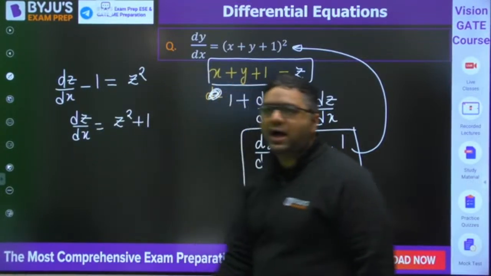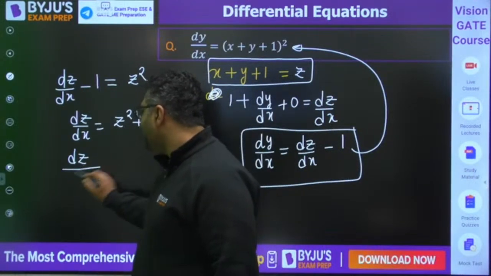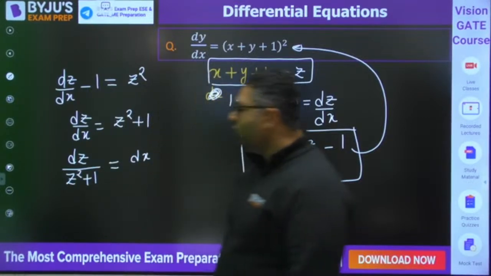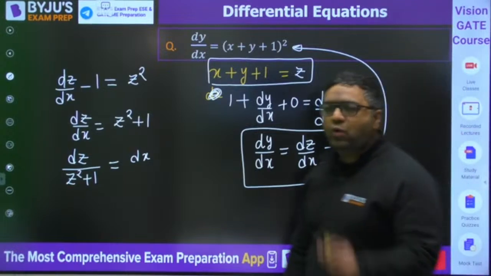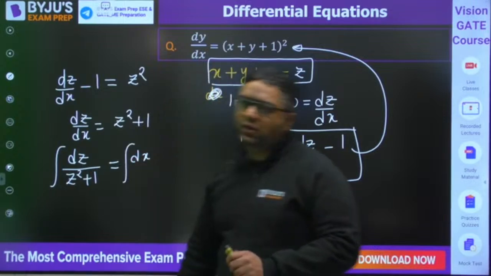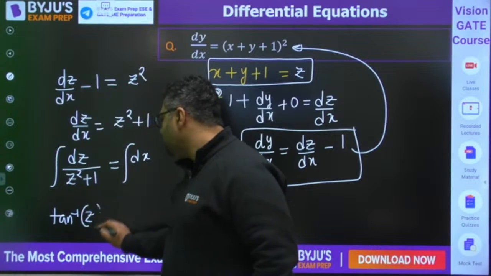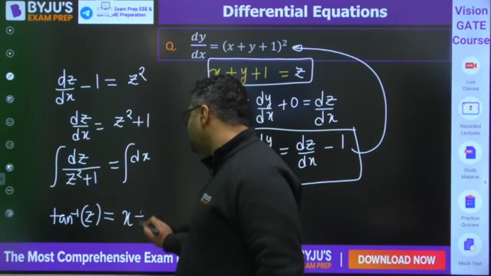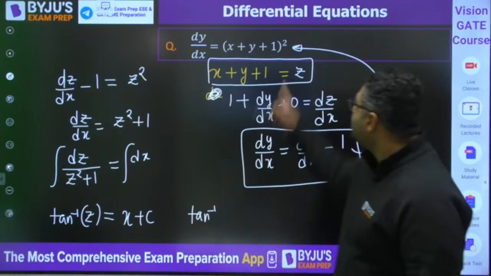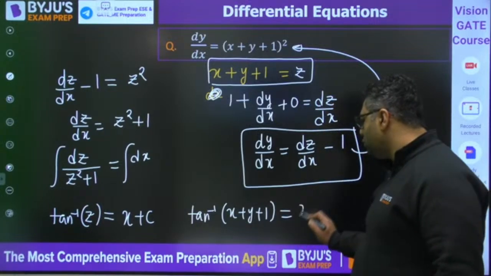Many students have given the answer also, that's great. So when we write like this, you can write dz by z square plus 1 is equal to dx. Now the variables are already separated. You just need to go for the integration, and I feel everybody knows the integration of this is going to be tangent inverse z. On the right hand side we write x plus c, the integration constant. You can also write it as tangent inverse of z, and what is z? It is nothing but x plus y plus 1, equal to x plus c.